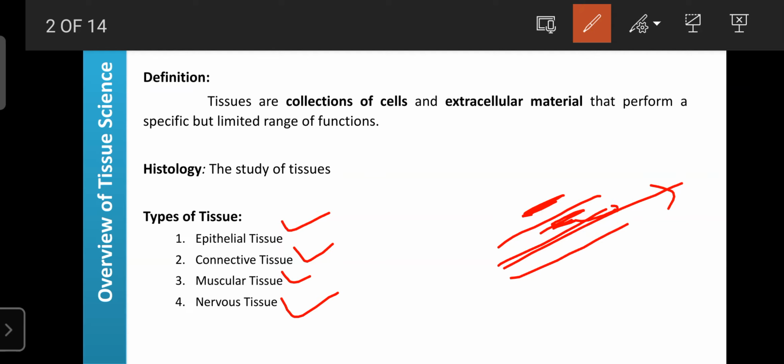So that's why the nervous tissues play an important role in the regulation of functions, and they can create communication between the brain and the different parts of the body. So these are the different types of tissue.